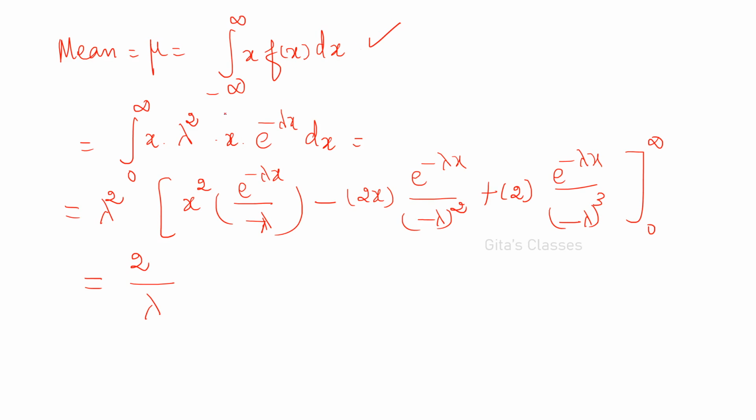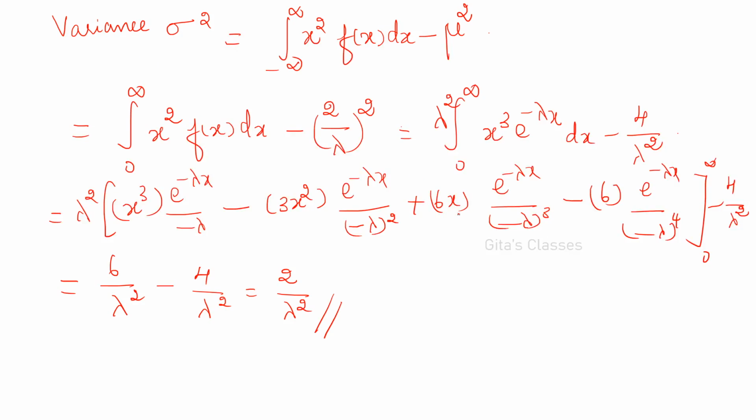Substitute f of x is equal to k x e power minus lambda x. The k value we found just now is lambda squared, and you take it outside. You have to remember these integration formulas. Write x squared, keep on differentiating the first bracket and keep on integrating the second bracket, and if you simplify, you get 2 by lambda.